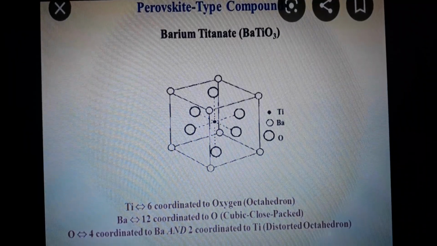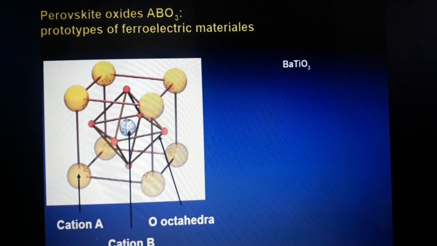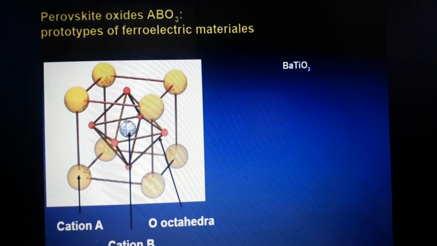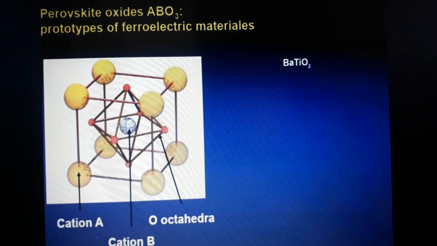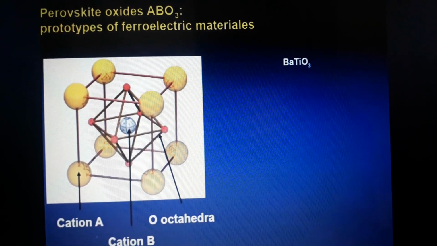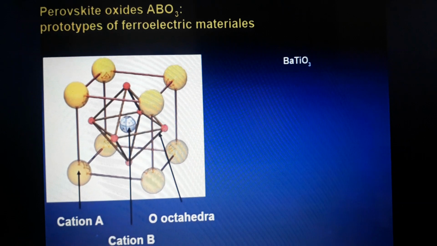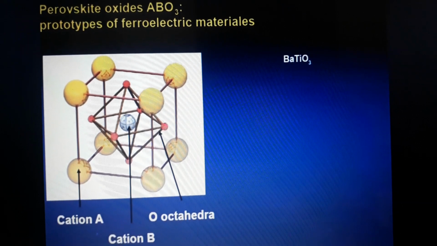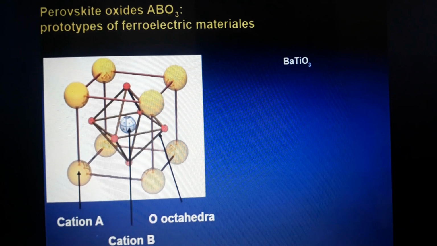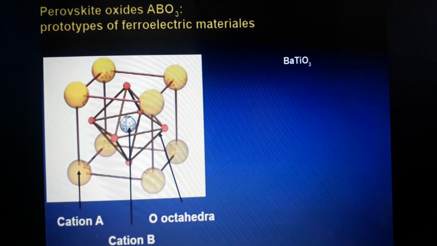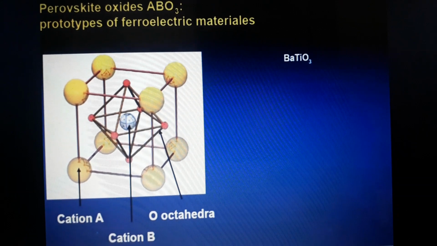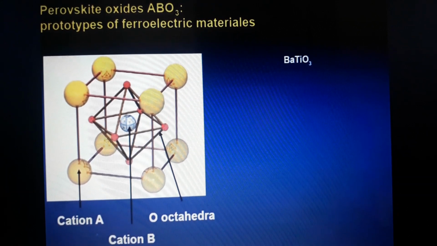In the next slide we are seeing the same figure as perovskite sketches. I told you, ABO3 group are prototypes of ferroelectric metals. Here the white one at the center is the cation B, that is Ti, the cation A is barium, and the oxygen is in the shape of an octahedron. In this figure you are clearly observing the perovskite structure.